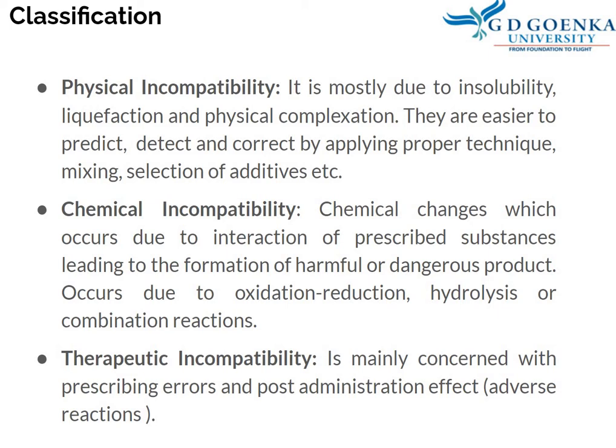The other type is chemical incompatibility. These are chemical changes which occur due to interaction of prescribed substances, leading to formation of a harmful or dangerous product. Now this occurs due to oxidation, reduction, hydrolysis, or combination reactions. Generally, chemical incompatibility is observed over a period of time or during the shelf life of the product, when a chemical reaction can occur or, due to improper packaging, oxidation, reduction, or hydrolysis in liquid preparation is anticipated. So chemical incompatibility occurs over a period of time.